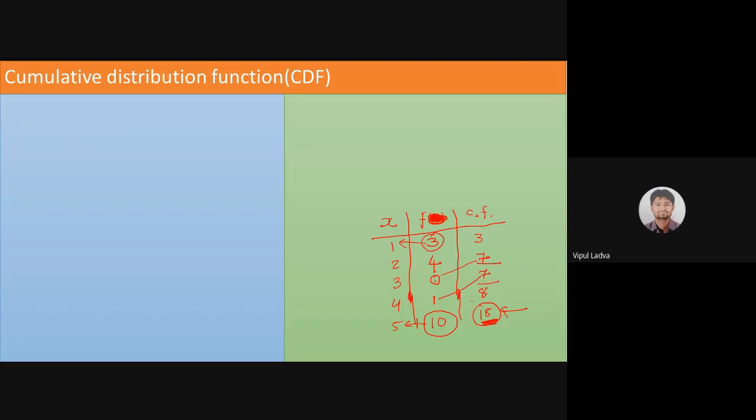How many have marks 3 or less? 7. How many students are there whose marks are 4 or less than 4? 8 students are there. Because if I'm interested to know how many students have marks less than or equal to 4, at most 4, then I need to add all this, because the 1-mark students come under at most 4. So 4 plus 3 plus 1, that is 8. We have 8 such students whose marks are either 4 or less than 4. So this way we were finding cumulative frequency.